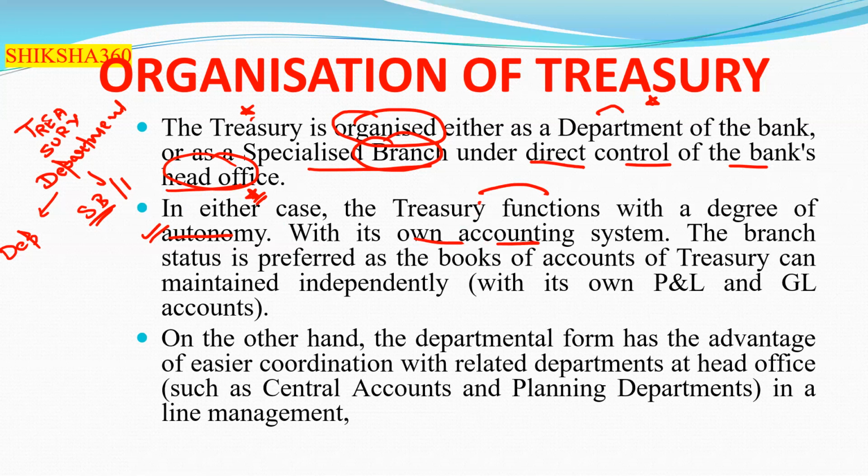Among the departmental and specialized branch forms, the branch status is preferred for this reason.